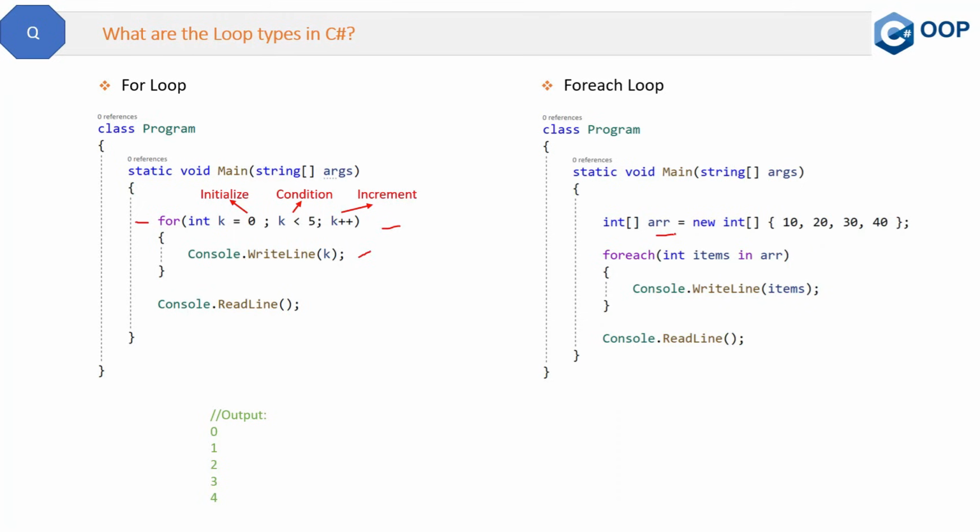Now in this loop there is one benefit, that there is no initialization, no condition, and no increment required as it is required in for loop. So this is the advantage of this foreach loop. Now this is the output, and it is very much expected. This 10, 20, 30, 40 will be printed in the output. So this will be the result of the foreach loop.